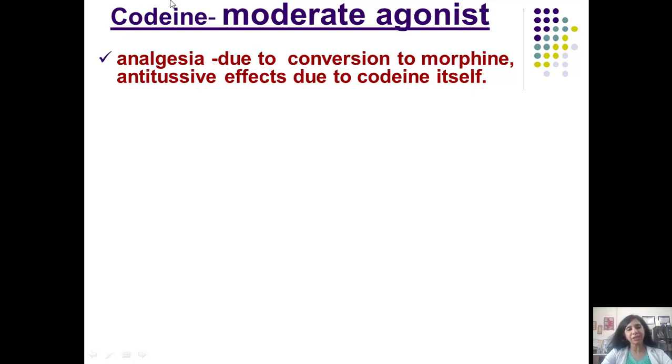Its analgesic action is coming from morphine, because in the body codeine does get converted to morphine, and that underlies its analgesic effect. Its antitussive effects are unique to codeine, and they occur at much lower doses, or I would say sub-analgesic doses.